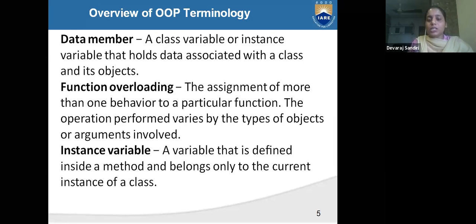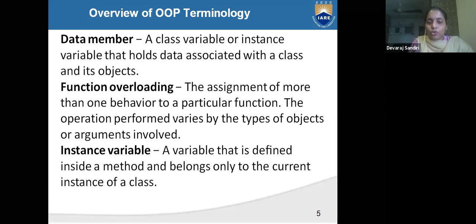Data member means a class variable or instance variable that holds data. What are the data members? Which variables are holding our data. Those are called data members, associated with the class and objects.